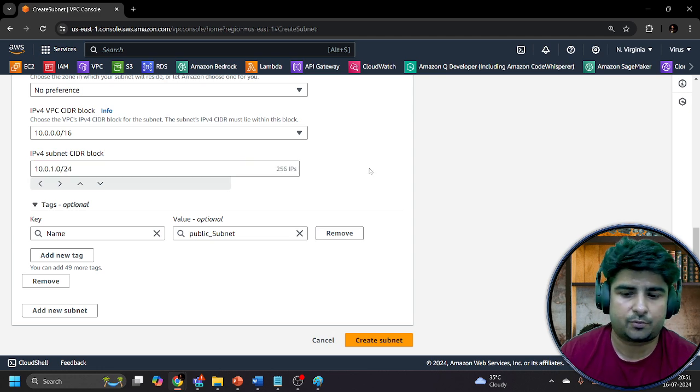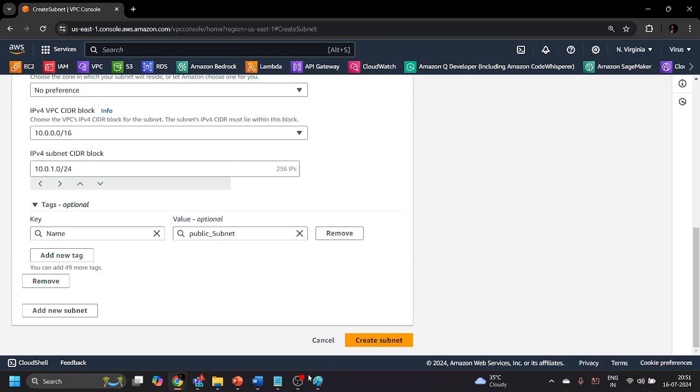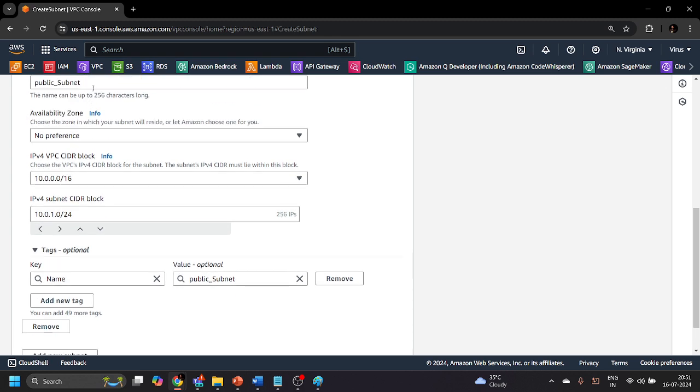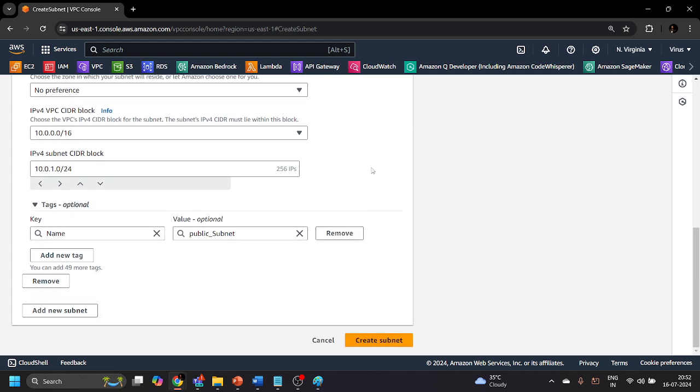If I put 24 over here, 256 IP addresses will be provided to this subnet. If instead of 24 I put 26, you will see that 64 IP addresses will be given to this subnet. Now let's just create the 24 range. That means 256 IP addresses will be given to this public subnet.